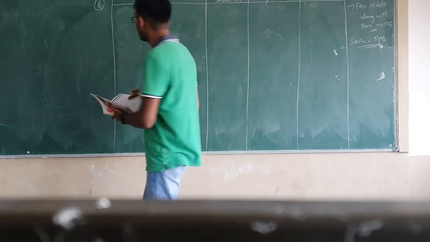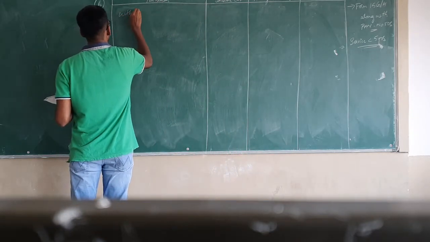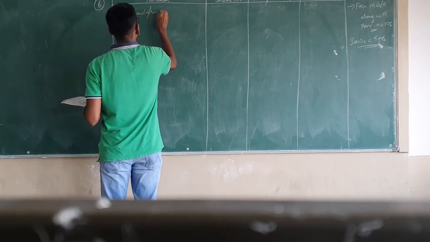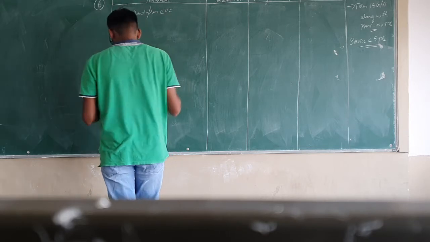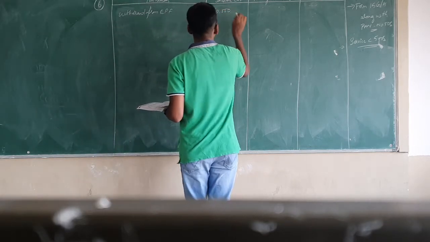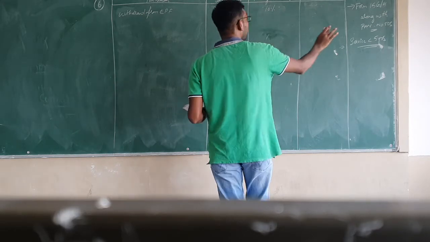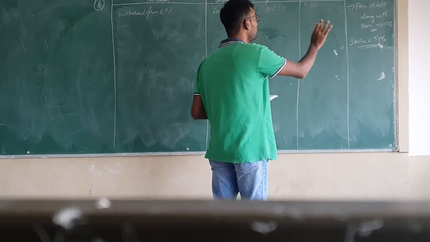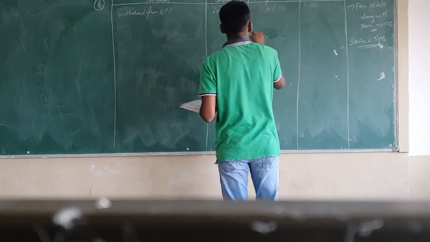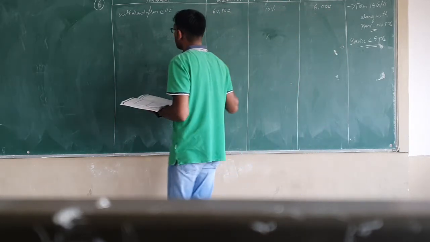So under particulars, write down withdrawal from EPF. How much he has withdrawn? 60,000 is the amount. So on the 60,000, 10% of TDS is applicable. Until and unless he submits form 15G or H, TDS will be applicable on the same. So 10% on 60,000 will be 6,000. So the amount of TDS is 6,000.